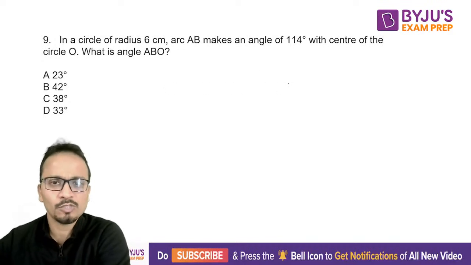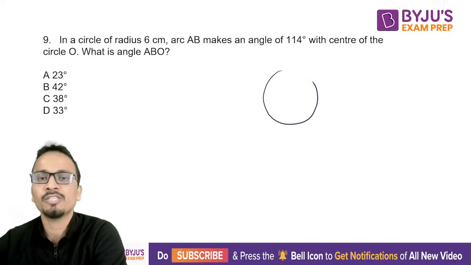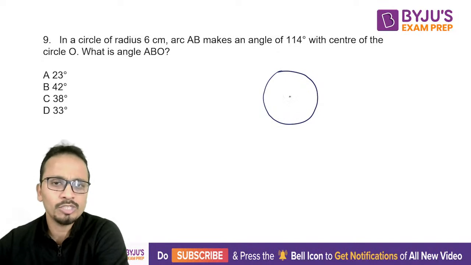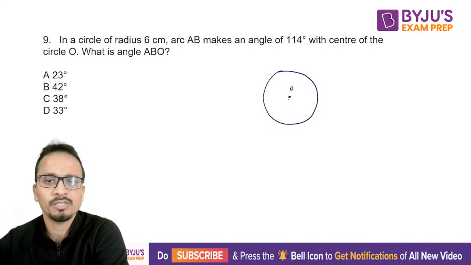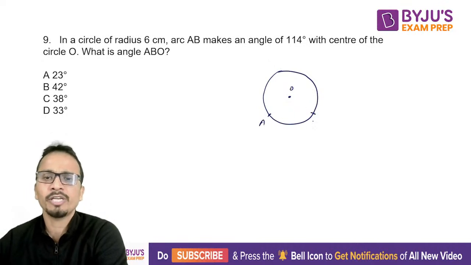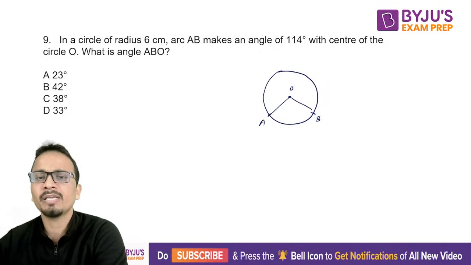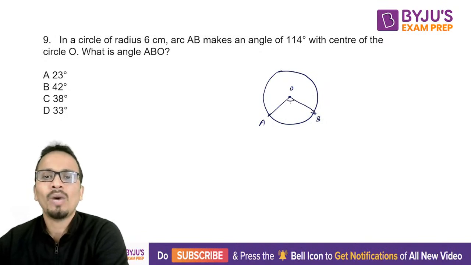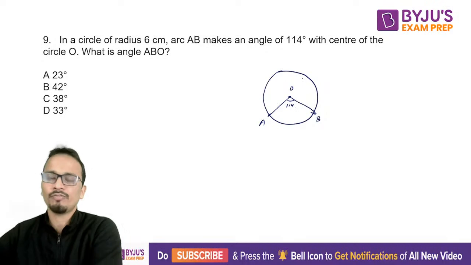Okay, so let's solve this one. Easy question hai, jaldi se finish karte hain. So you are given a circle, though there is no need to draw a circle. I'm just explaining you. Center of the circle is O, and they are saying that the arc AB, so I'm considering 2 points on the circumference of the circle. So arc AB is making an angle of 114 at the center of the circle.